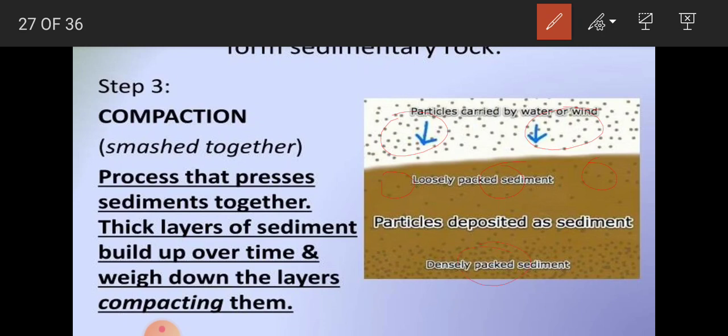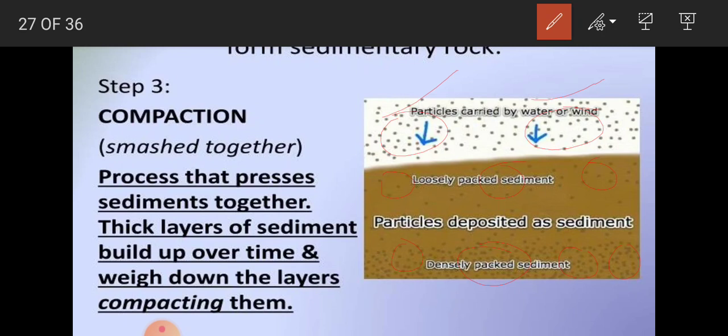So when the small particles carried by water, air, wind or ice come to a place, they start depositing, and after depositing they start compacting, means they are coming together, coming towards each other. That is the compaction. So after compacting, these layers are formed.